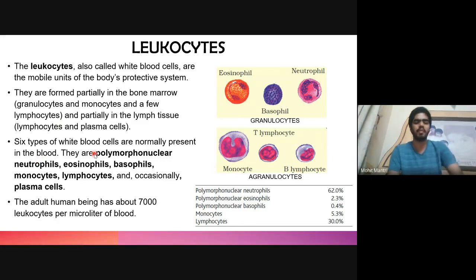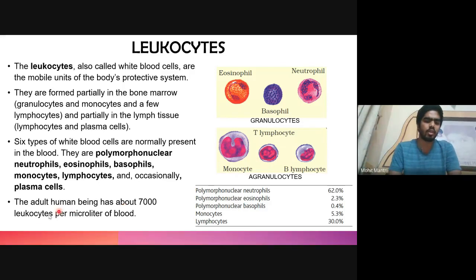So there are a total of 6 types of white blood cells present in blood, which are polymorphonuclear neutrophils, this one, then eosinophils, basophils, monocytes, and lymphocytes. Lymphocytes are made up of 2 types of cells, T lymphocytes as well as B lymphocytes, and plasma cells are modified effector B lymphocytes, which are formed after activation by antigen binding. Also, these monocytes further develop into macrophages, which are larger phagocytic cells that reside in tissue and help in phagocytosis. Other than that, there are also a few cells like dendritic cells as well as natural killer cells.